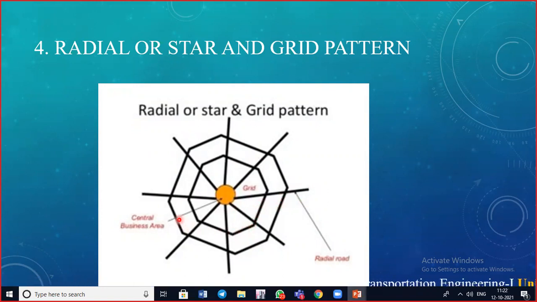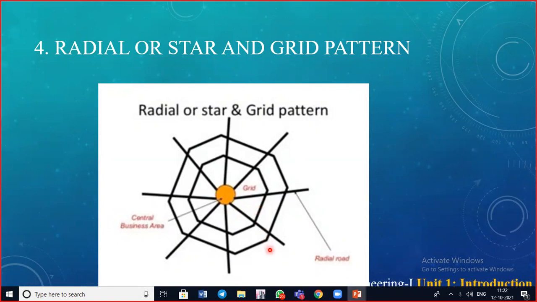In the previous pattern it was around one roundabout, but here it is straight. In such a case they connect to each other, and people can travel along the radial road. This increases the efficiency of land usage and unit density, and whatever construction is there, you can do it very well. It also provides high safety to vehicular traffic with a high proportion of three-way intersections, and reduces cut-through traffic.